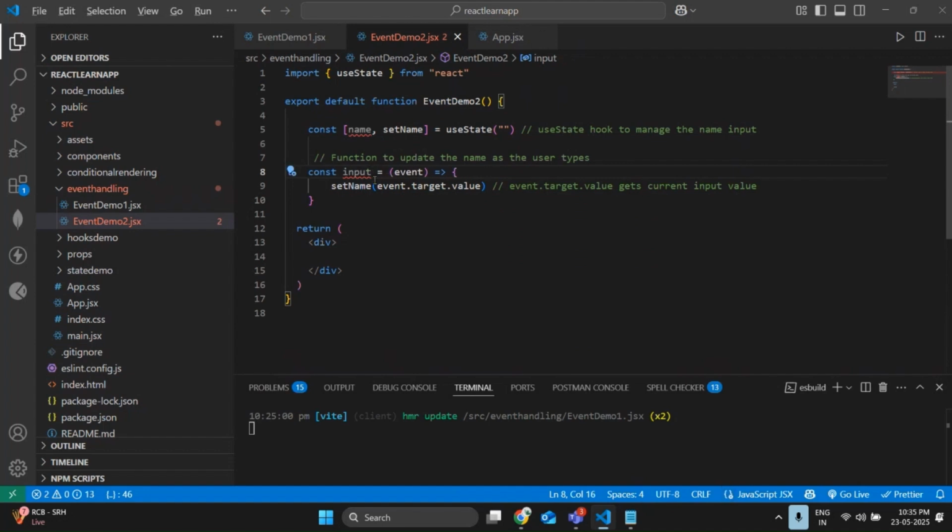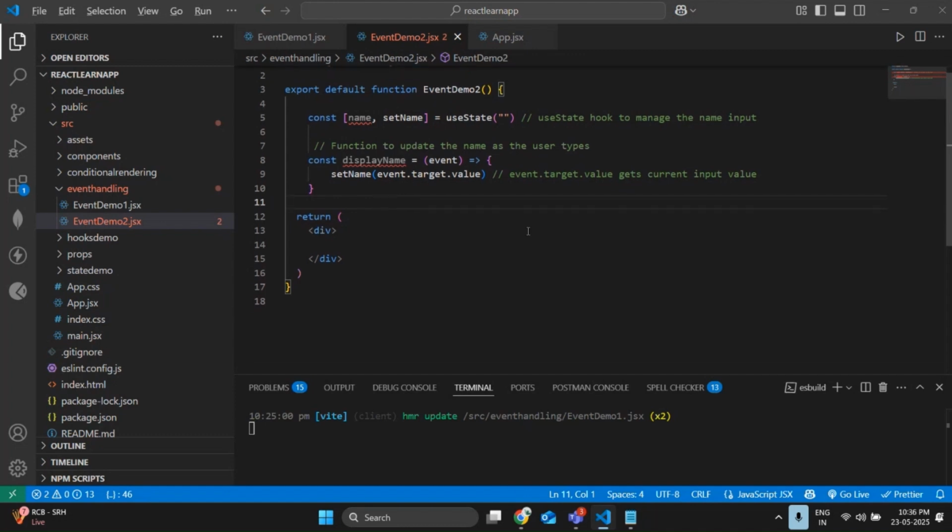Input. Or else, be like display name only. No, nothing will happen. So event.target.value, same. My name is going to display like this. So let me write one another function also.